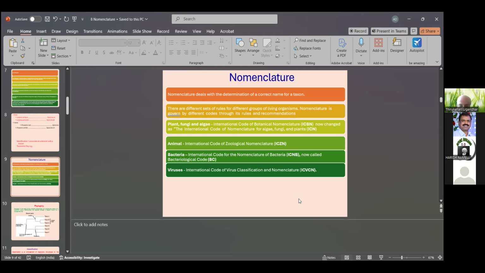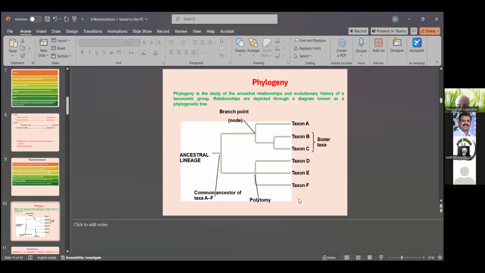Then for animals, there is the ICZN, the International Code of Zoological Nomenclature, with its principles and rules. For bacteria, there is the International Code of Nomenclature of Bacteria. For viruses, there is the International Code of Virus Classification. The ICV is important for the nomenclature reported by taxonomy scientists.